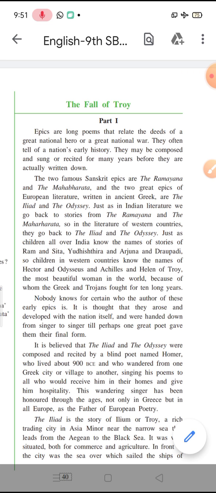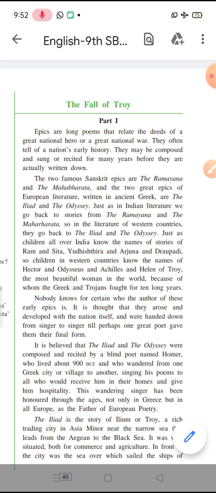Now the next character. Till now we have understood that King Priam and Queen Hecuba had many children, and their first child was Hector, who was a very good warrior. He had killed 31,000 Greek soldiers. Then we also learned that their second child was Paris, who at the time of birth they came to know was the reason for Troy's destruction, and so he was left in the forest to die.